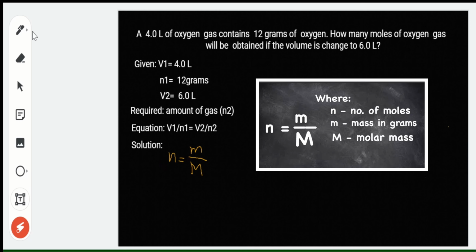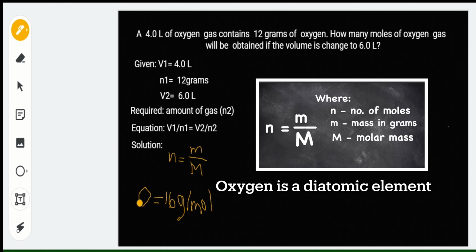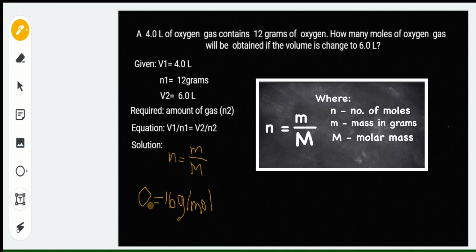So, here, using your periodic table of element, pag hahanapin mo yung molar mass ng oxygen, oxygen has a molar mass of 16 grams per mole. Ibig sabihin, for every 1 mole of oxygen, meron tayong 16 grams. And oxygen is a diatomic element.